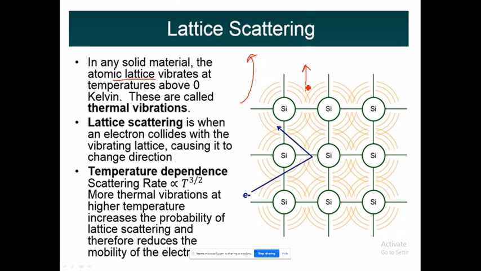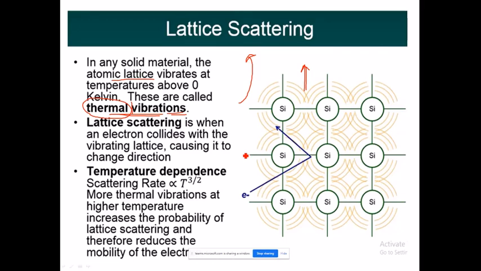So whenever the temperature is increasing, due to the movement of electrons, some vibrations are happening, and those vibrations are called thermal vibrations. Why? Because the main reason for the vibration is thermal. Thermal means we are increasing the temperature. So because of the increase in temperature, we are seeing some thermal vibrations, and these thermal vibrations are causing the lattice scattering.